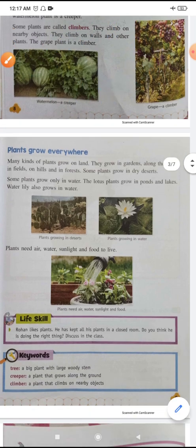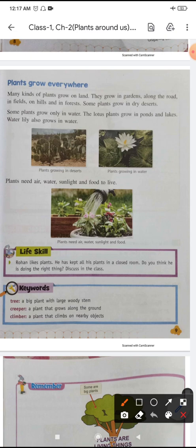So now just let me read this. Many kinds of plants grow on land. They grow in the garden, along the road, in the field, on the hills, in the forest. Some plants grow in the dry desert also because they have special adaptations to grow there. Some plants grow only in water. The lotus plant grows in the pond and the lake. Water lily also grows in water. So here you can see plants growing in desert and plants growing in water.